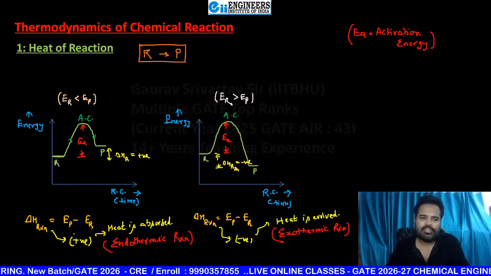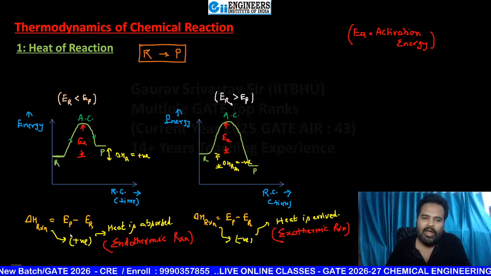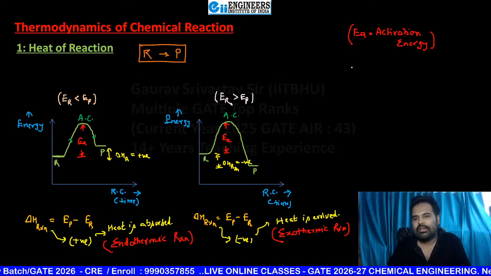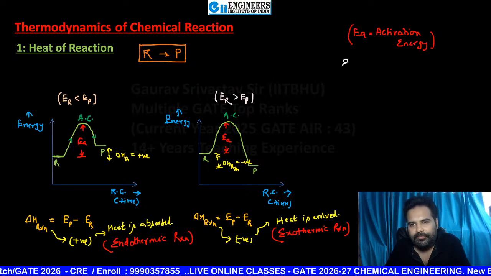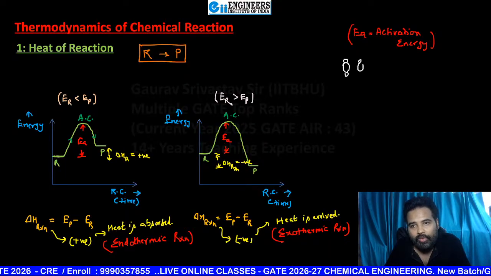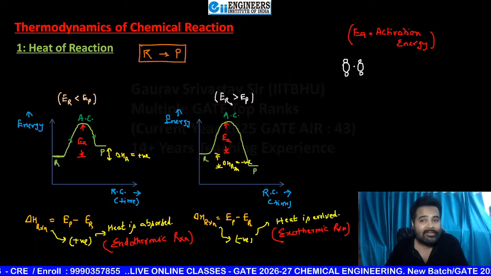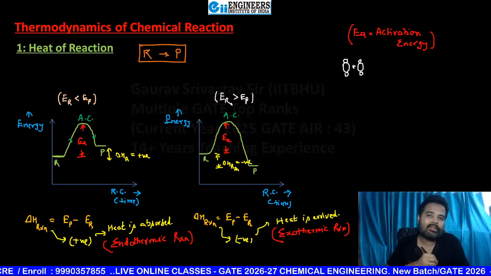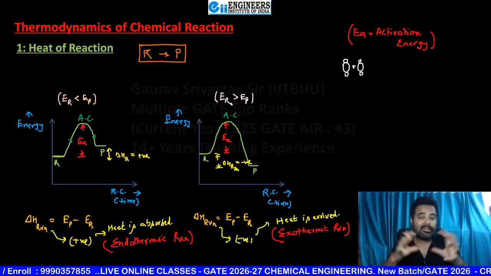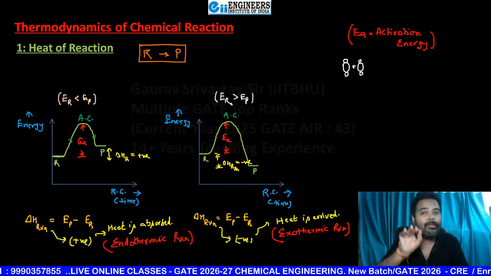This is activation energy. If you want to know more about activation energy, I will tell you later again. But here, just see one more detail. Suppose this is reactant number one, and this is reactant number two, and they want to react. In order to react them, two important things are there. They must collide, and not only collide, they must collide in proper orientation.